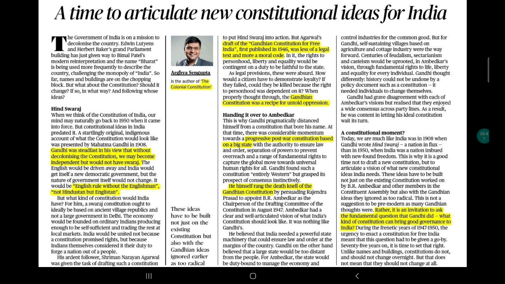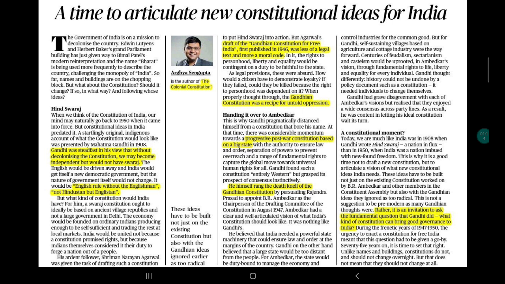This is relevant for your philosophical framework of constitution and government, and even in your GS paper 2. If you analyze the previous year questions, it was asked some way back in the 1980s or 90s whether we need a new constitution or not. Or if you see the question paper of 2023 GS paper 2, you will get the question whether we need a new constitution or not. So basically it is a repeated theme, it is relevant for your syllabus, and in terms of PYQ also it is very important.